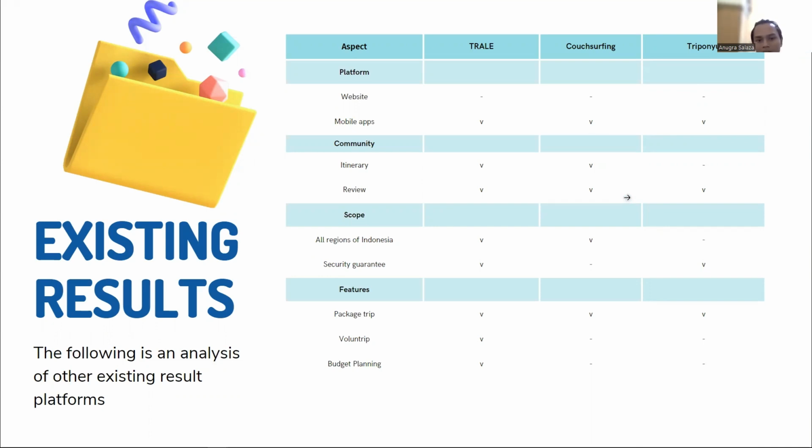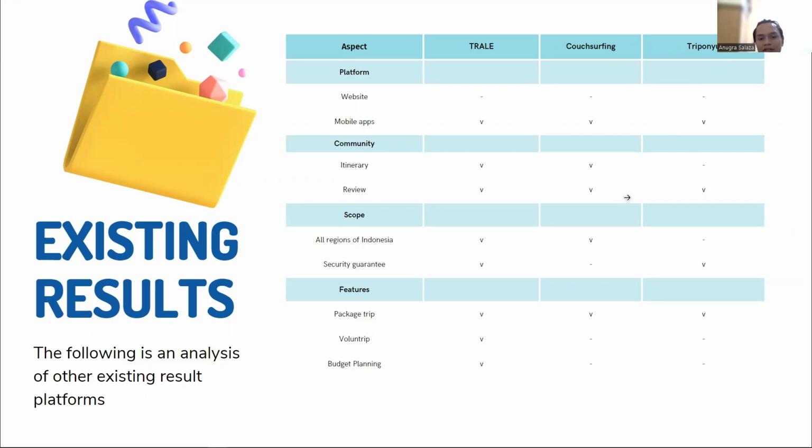The main difference is Trale has package trips based on hosts like Couchsurfing, but it also has volunteer trips focused on volunteering while doing the trips, and a budget planning recommendation, so we can set our budget on that trip, like 500,000 or 400,000 or a million,